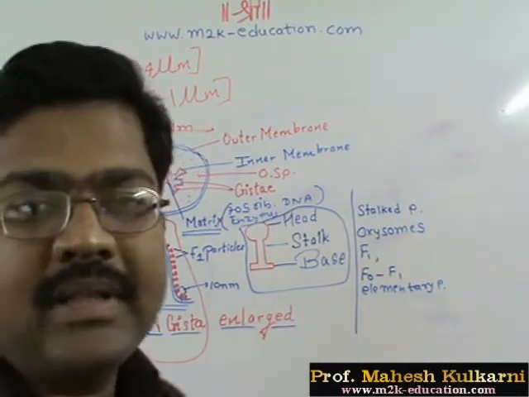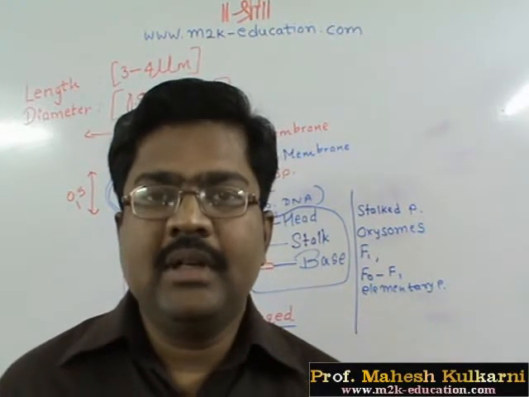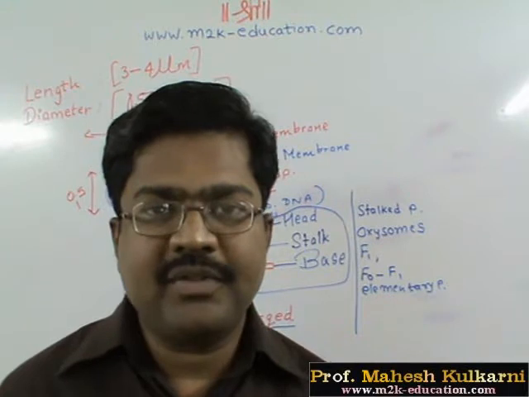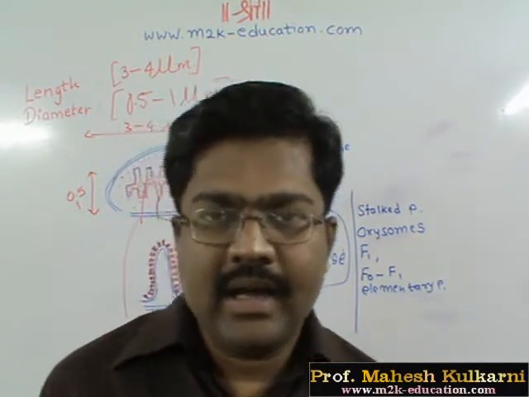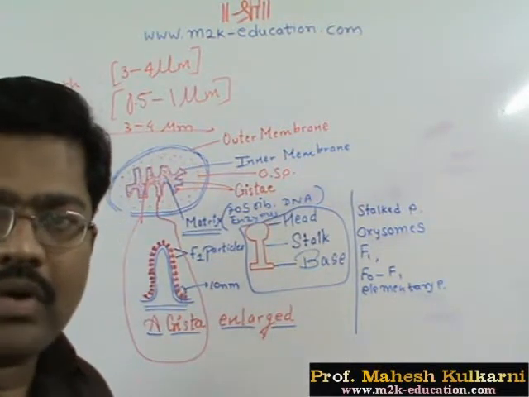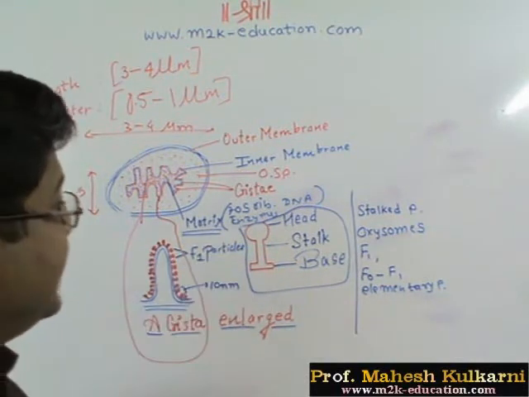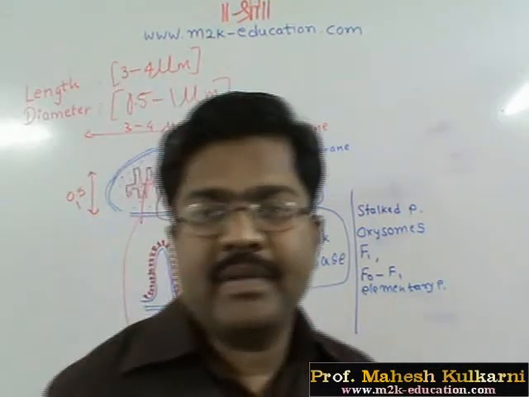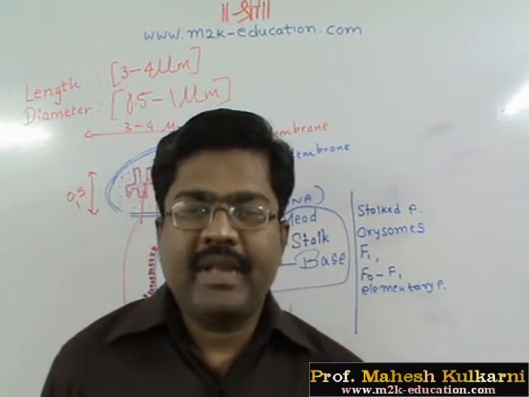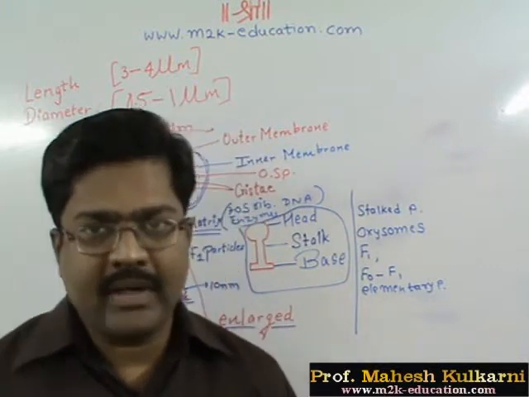Keep in mind, as we discussed in the first chapter on cell structure, DNA is present in the nucleus. The nucleus has chromosomes, chromosomes are made up of genes, and genes are made up of DNA and RNA. Here the DNA is present in mitochondria also. So mitochondria are self-replicating bodies. Certain enzymes are also present. A variety of enzymes are produced by mitochondria themselves, but for a few enzymes they require nuclear DNA. So they are not 100% independent.